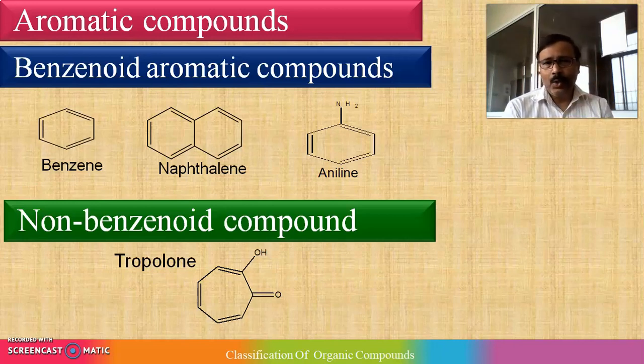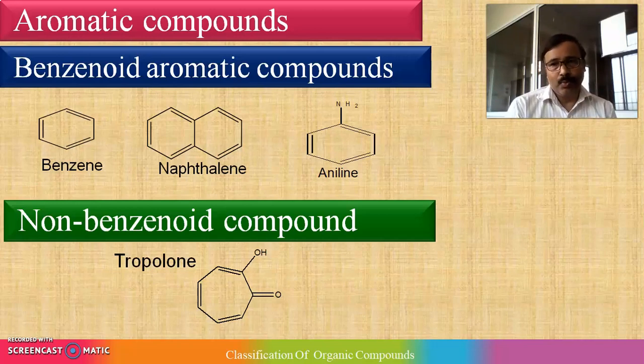Now next category, that is non-benzenoid compounds. It indicates everything, that is, it doesn't contain a benzene nucleus. Benzene contains 6 carbon atoms. Here the example shows 7 carbon atoms. So definitely it never looks like benzene, and it is not a benzene derivative. So it is also called a non-benzenoid compound.